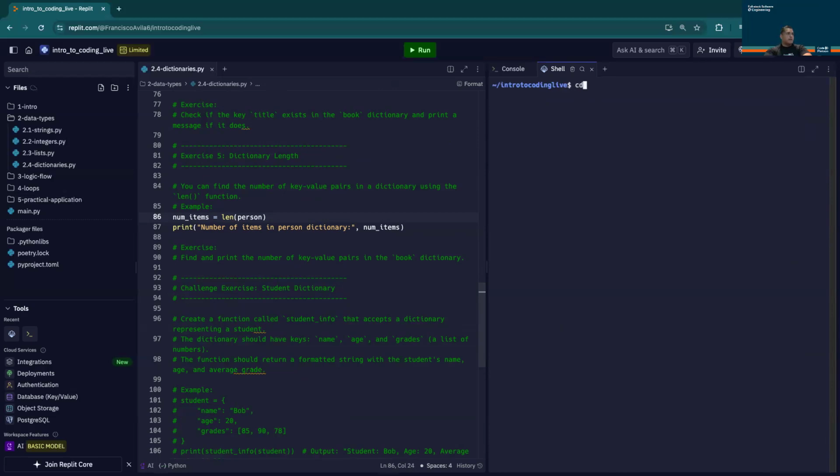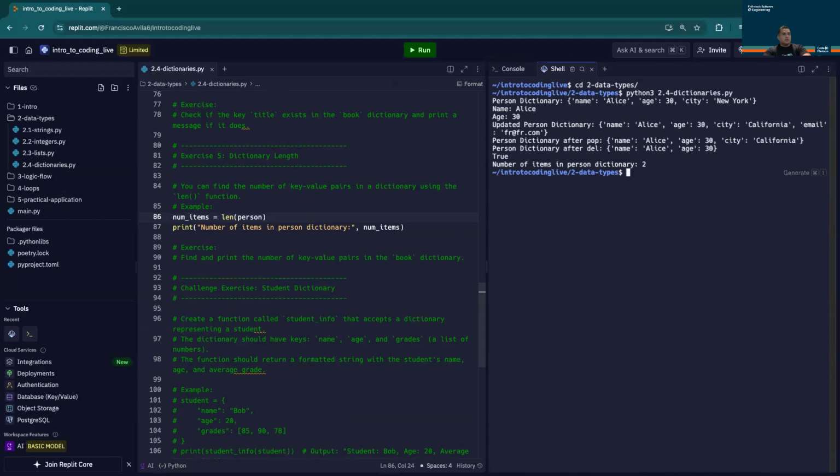I'm going to change directory back into my 2-data types and execute my script utilizing Python 3 with 2.4 dictionaries. Now we can see the number of items in person is 2. That is true because I deleted 2 of my other keys. Now we see name and age being placed in my dictionary.